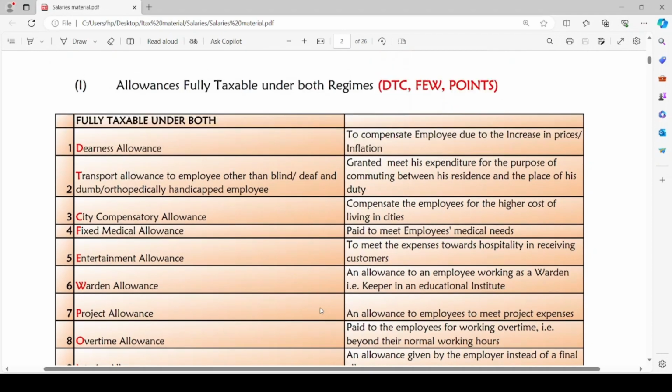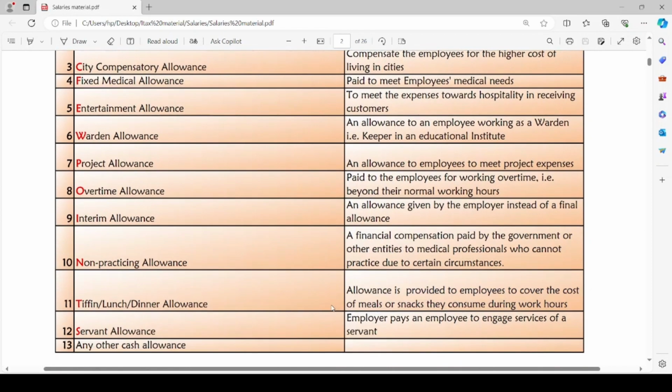So, what are fully taxable allowances? DTC: DA allowance, transport allowance and city compensatory allowance. FEW: fixed medical allowance, entertainment allowance, warden allowance. Then POINTS: project allowance, overtime allowance, interim allowance, non-practicing allowance, tiffin, lunch or dinner allowance and servant allowance.